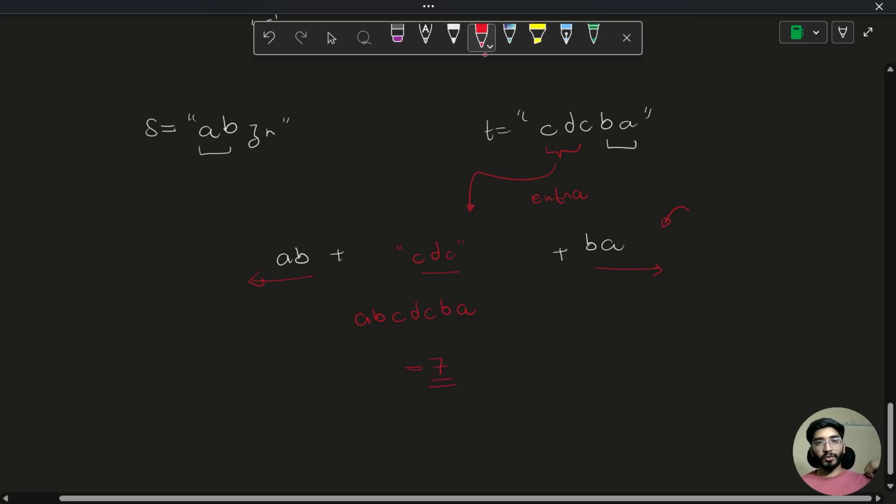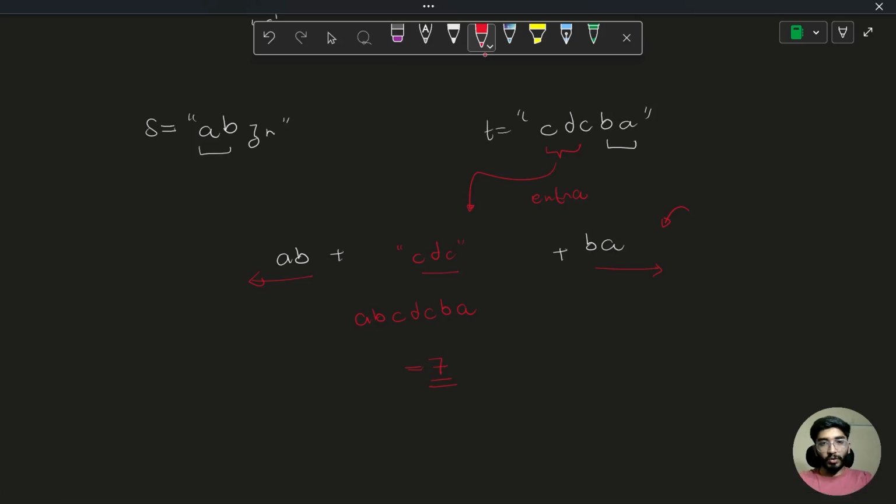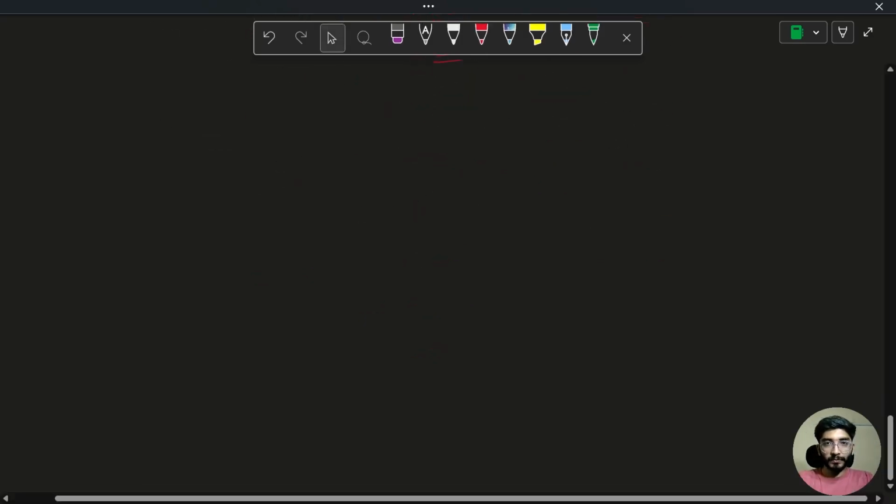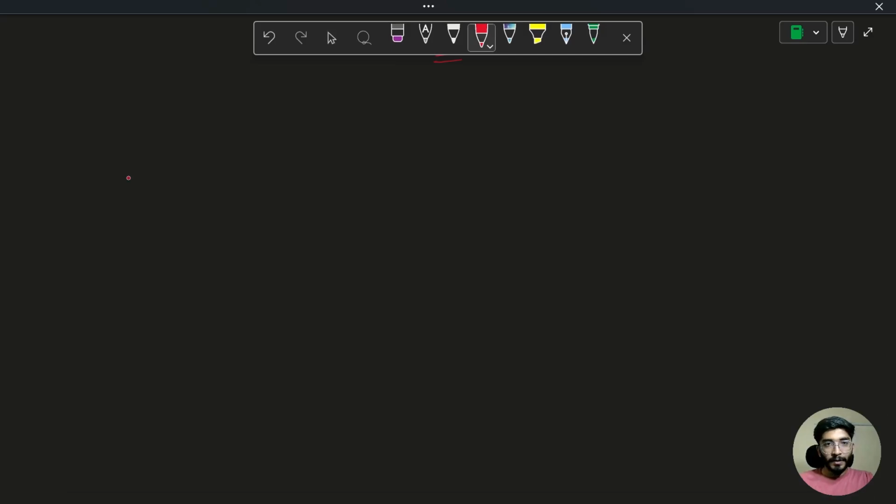Cool. So in total there are two possibilities: we are going to take some part of S ending at I, plus we will put something in the middle.